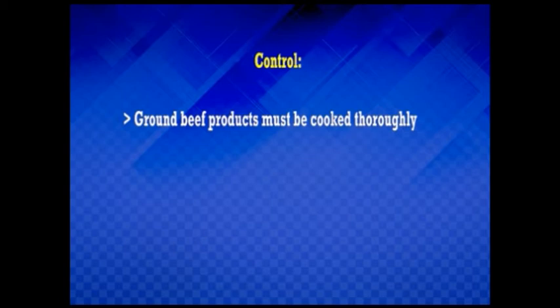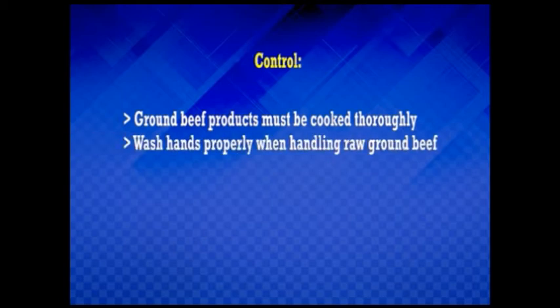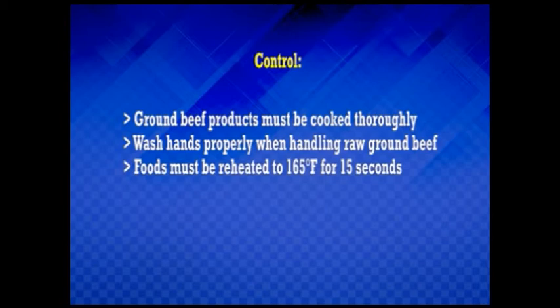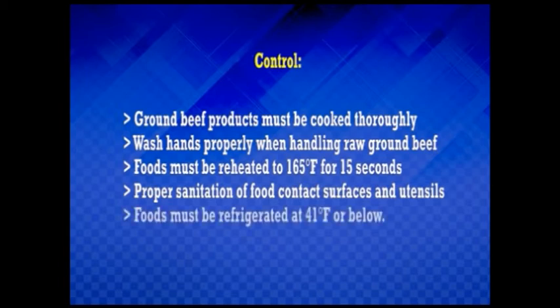The disease can be controlled as follows: ground beef products must be cooked thoroughly, and hands must be washed properly when handling raw ground beef. Foods must be reheated to 165 degrees Fahrenheit for 15 seconds, with proper sanitation of food contact surfaces and utensils. Finally, foods must be refrigerated at 41 degrees Fahrenheit or below.